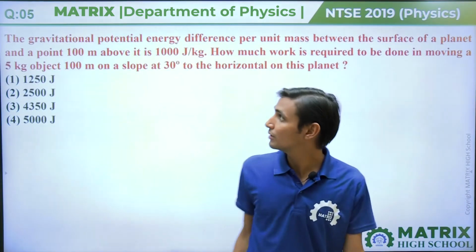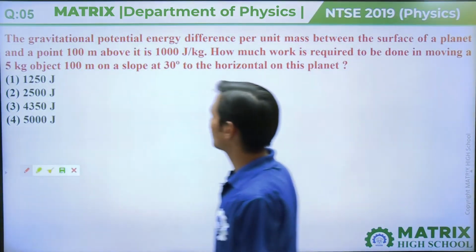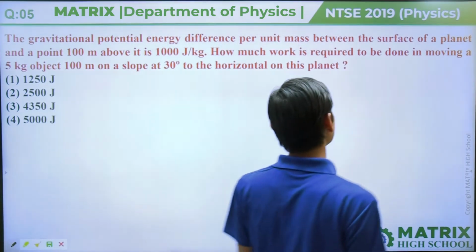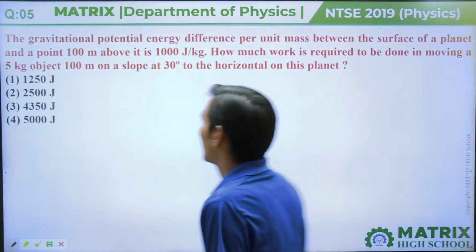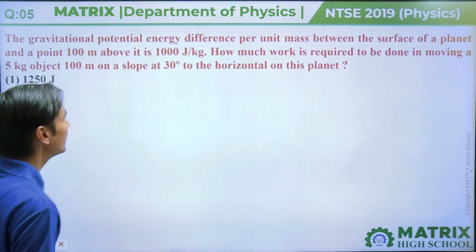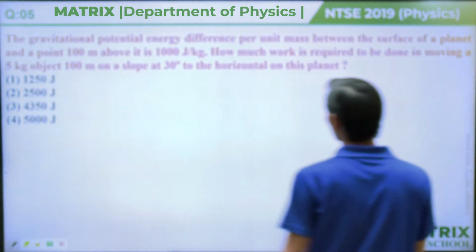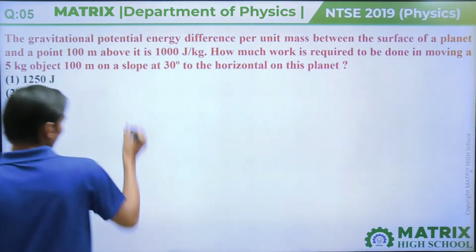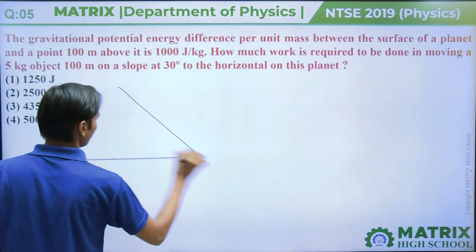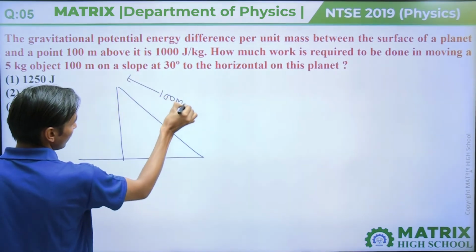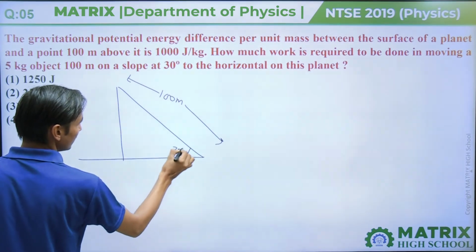Clear? Next question number 5. The gravitational potential energy difference per unit mass between the surface of a planet and a point 100 meter above it is 100 joule per kg. How much work is required to move a 5 kg object 100 meter on a slope of 30 degree to the horizontal on this planet? You have to move a particle 100 meter on this planet at 30 degree.